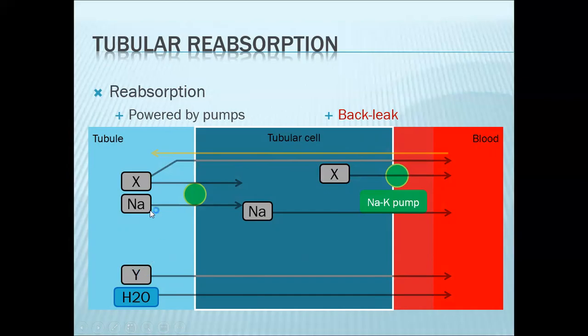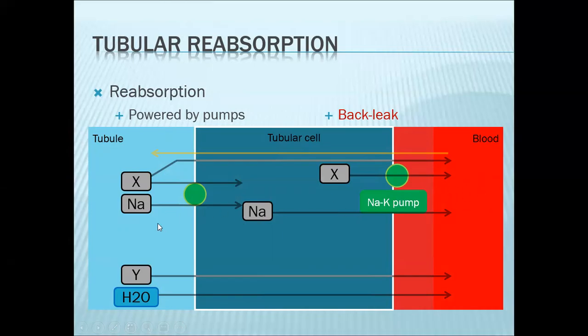As sodium is being actively pumped into the blood, that's a positive charge, so that will impart a relatively more negative filtrate and a relatively more positive interstitial, or more positive charge in the blood.